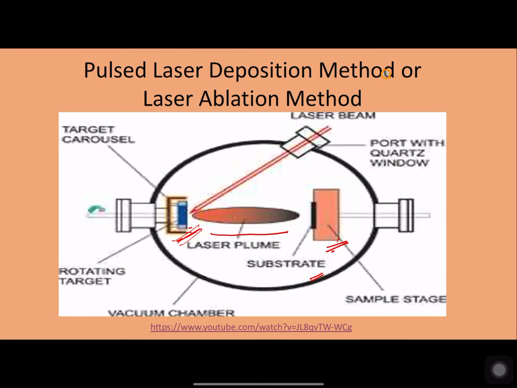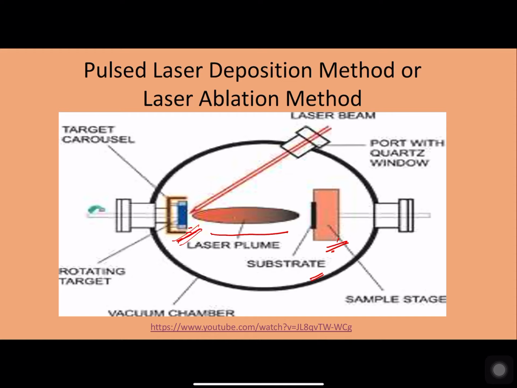Students and educators, from the video we have seen that whatever thin films are formed over the substrate, they depend on the pressure of the gas present within this vacuum chamber, the temperature of the substrate, etc. So either the crystalline form of thin films or the amorphous form of thin films, with the oxide form or the nitride form, can be prepared by using this method.